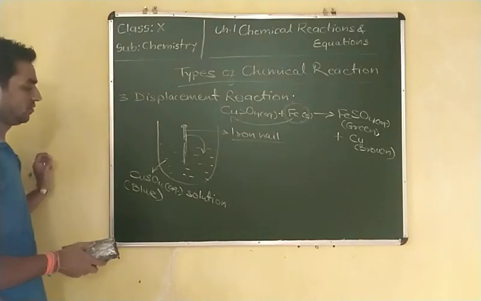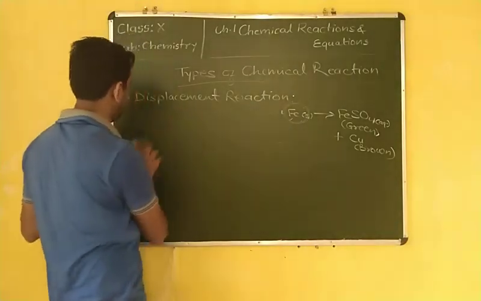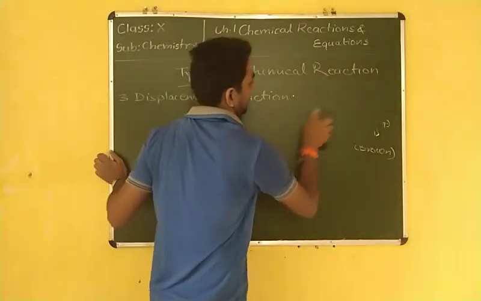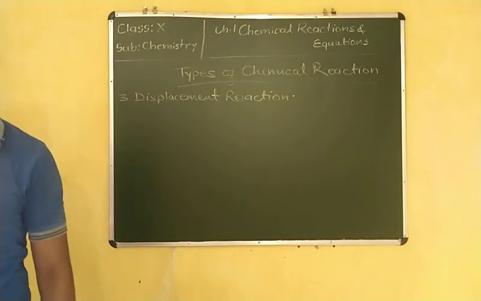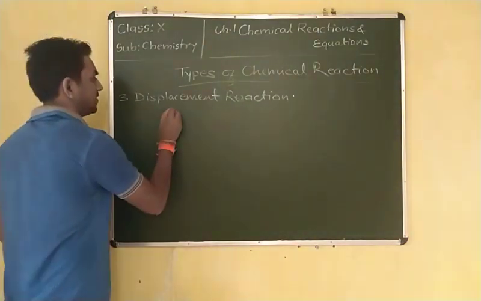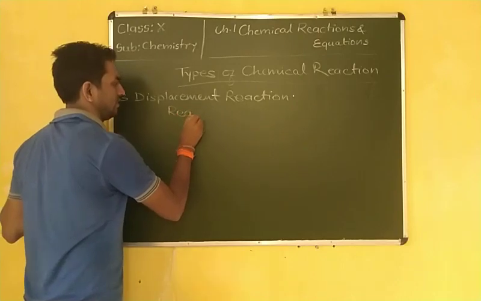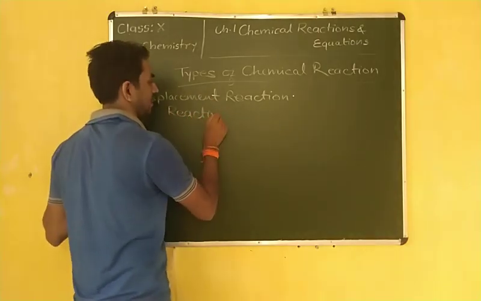I think you have noted it down. Reactivity series: the series in which metals are arranged on the basis of their decreasing reactivity. You have to understand this for the displacement reaction. What is the reactivity series?